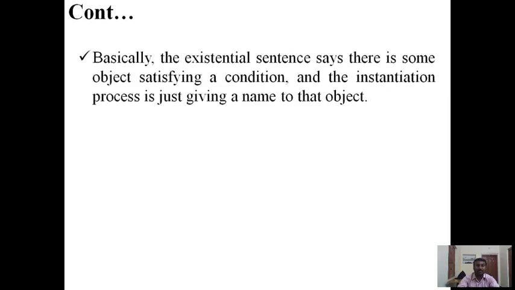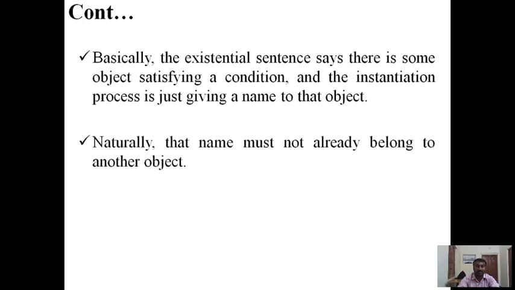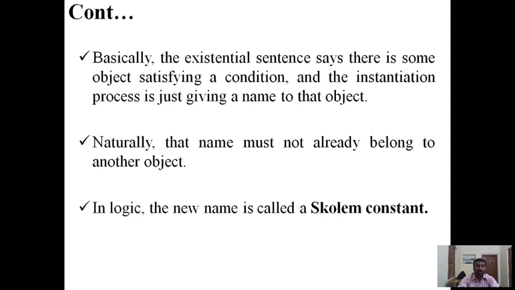Basically, the existential sentence says there is some object satisfying a condition, and the instantiation process is just giving a name to that object. Naturally, that name must not already belong to another object. In logic, the new name is called a Skolem constant.